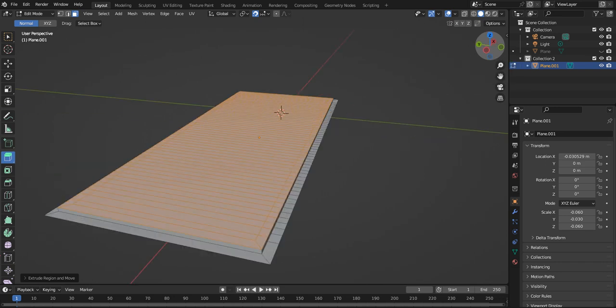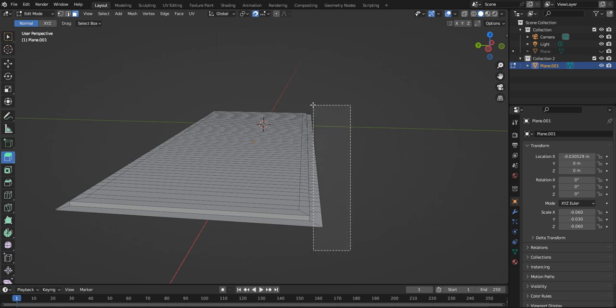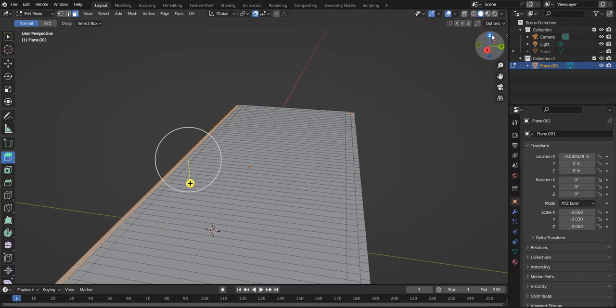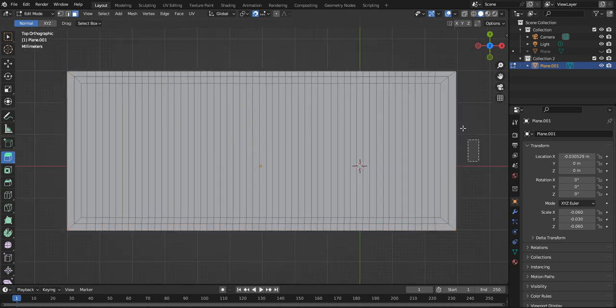Now that's not bad, but it's supposed to pull this one down. That's the second layer. So obviously what I need to do is select all these ones. I want the exact same thing. I was going to do the bottom first, then that one, but I'll do the opposite way around.